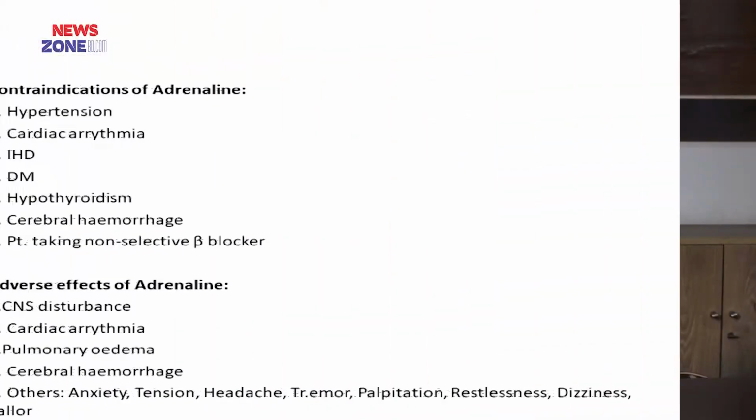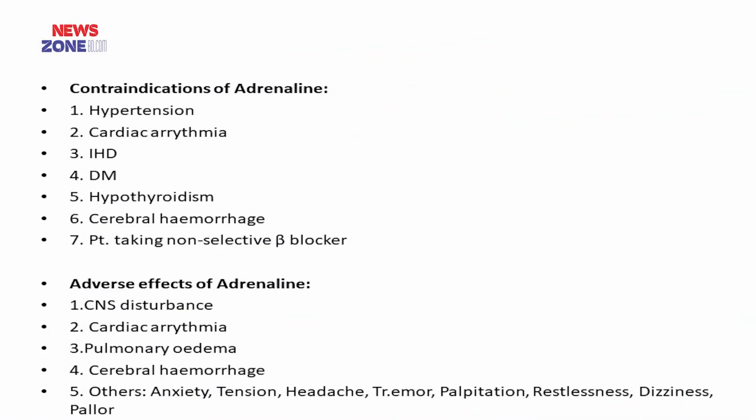Now the contraindications of adrenaline are hypertension, cardiac arrhythmia, ischemic heart disease, diabetes mellitus, hypothyroidism, cerebral hemorrhage, and patients taking non-selective beta blockers. Adverse effects of adrenaline are CNS disturbance, cardiac arrhythmia, pulmonary edema, and cerebral hemorrhage. Others: anxiety, tension, headache, tremor, palpitation, restlessness, dizziness, etc.